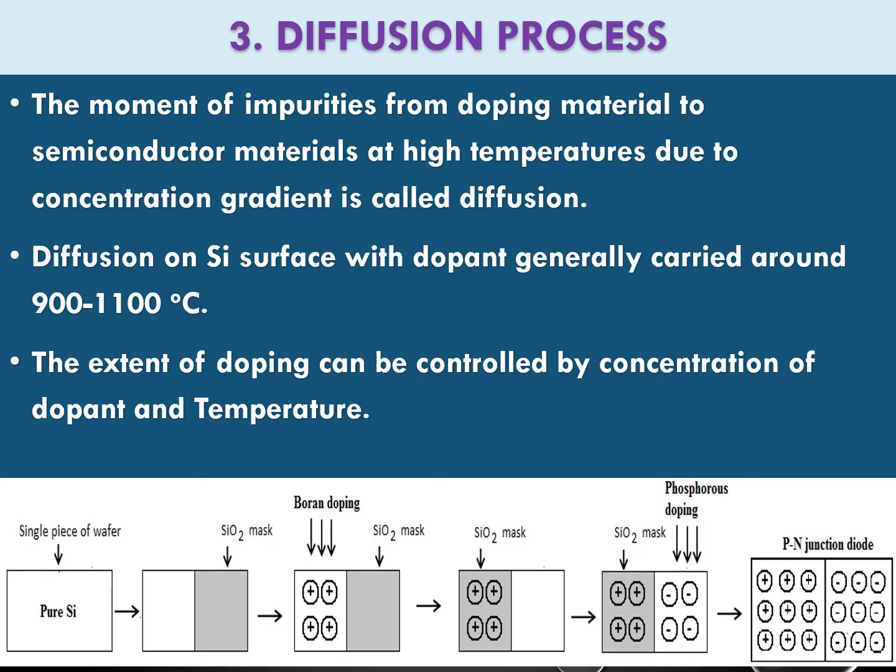So the next process is the diffusion process. Diffusion works on the same principle as before. But in the last process we used the temperature gradient to remove the impurities. In this process we use the temperature gradient to introduce the impurities. Those are useful impurities. For example, if you want to make an extrinsic semiconductor material, you need to dope boron or phosphorus into the silica network. Here impurities have to be introduced into the silica metal.